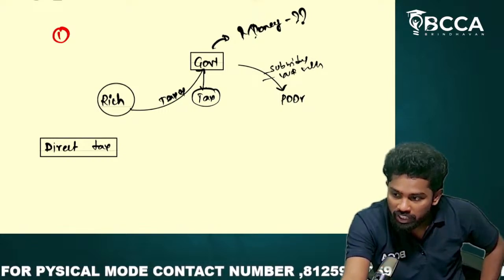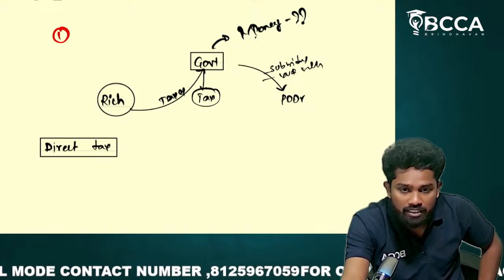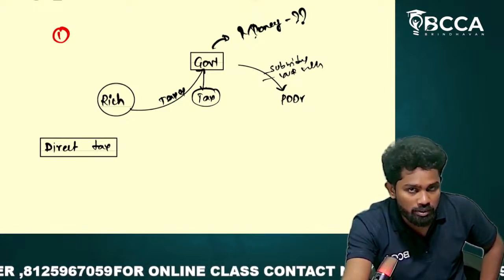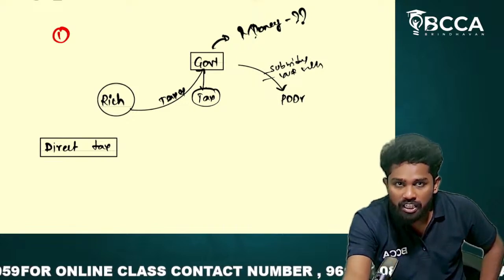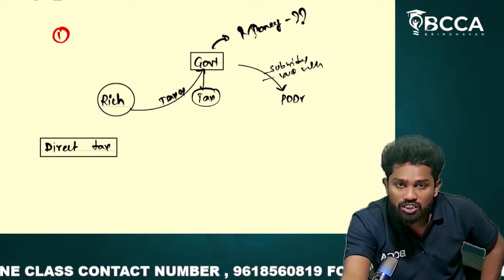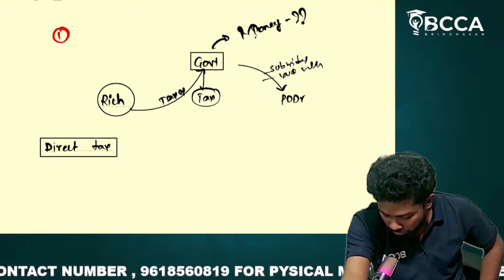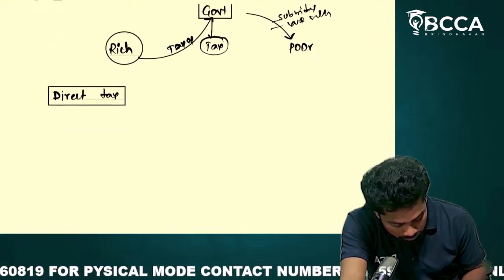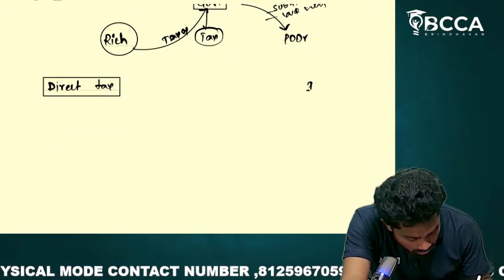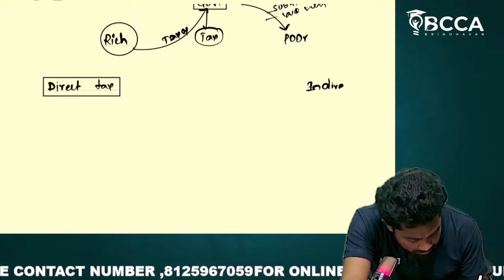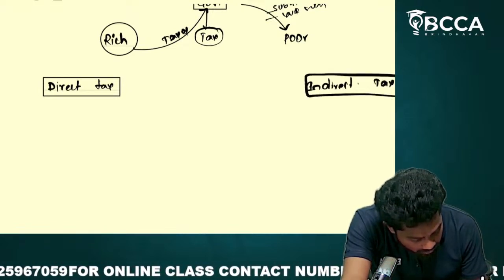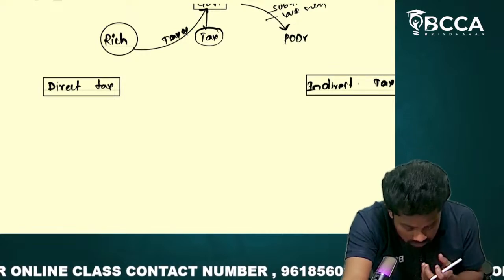Okay. So the main reason behind levying taxes: take it from the rich and give it to the poor. You are understanding the point now? Take it from the rich and give it to the poor. That's the concept behind it. So that's where the government started levying taxes. Okay. Now we'll understand what indirect taxes are. Sir, why does the government have the right to levy taxes? Everything you'll come to understand. First of all, understand this.